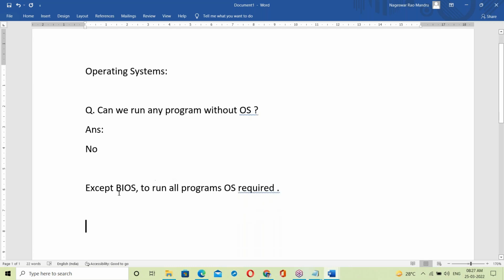Except BIOS. What is BIOS? BIOS is a hardware package, it's not a software. So what is BIOS? BIOS stands for what? Anyone idea? Very simple question, very basic knowledge in the software field. What is BIOS?